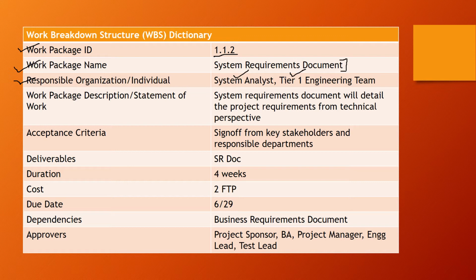So whoever it is, right, every organization might not have a tier 1 engineering team. They might not even know what a tier 1 engineering team is, right? I mean, as an organization, they might not have a concept of tier 1 or tier 2 or tier 3, right? So basically, whoever is responsible for writing the system requirements document, they will be listed here.